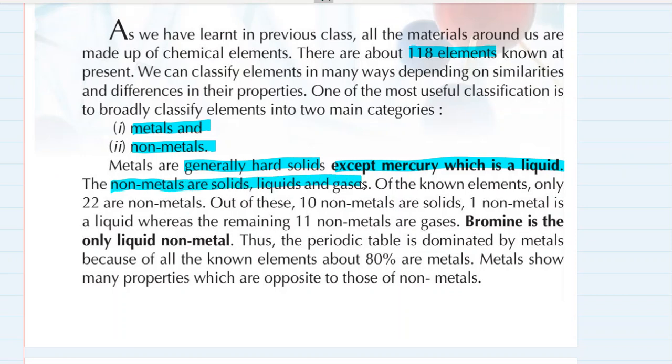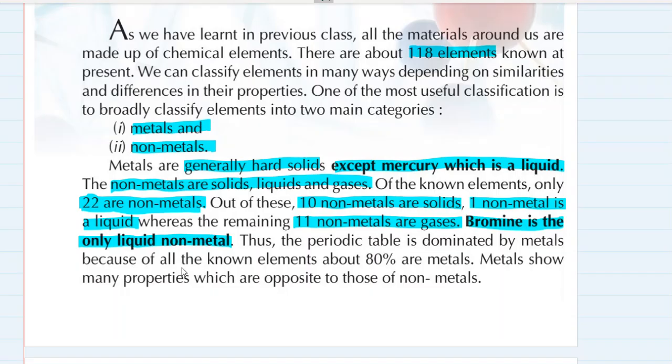Non-metals are solids, liquids, and gases. Of the known elements, only 22 are non-metals. Out of 118, only 22 are non-metals. Out of these, 10 non-metals are solids, one non-metal is a liquid, whereas the remaining 11 non-metals are gases. Bromine is the only liquid non-metal.